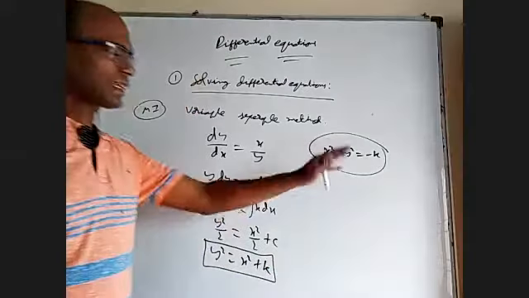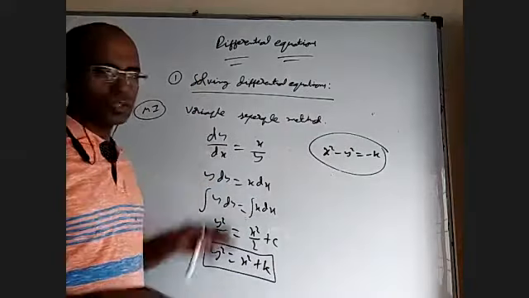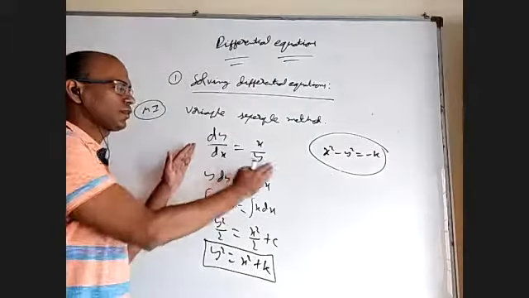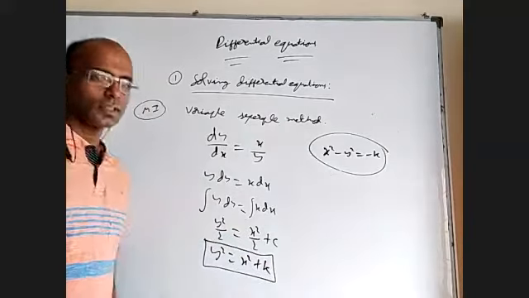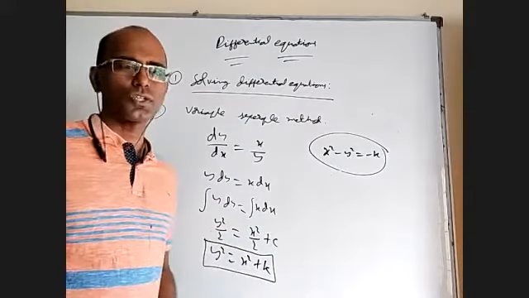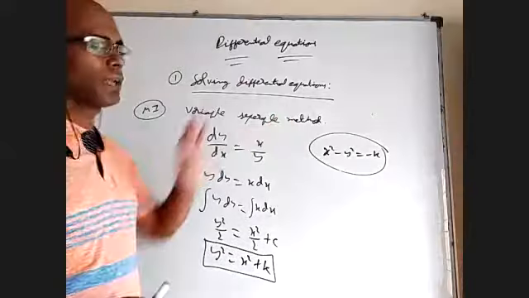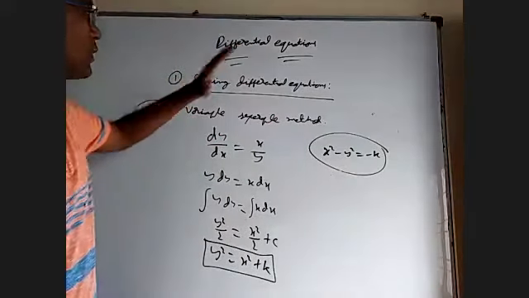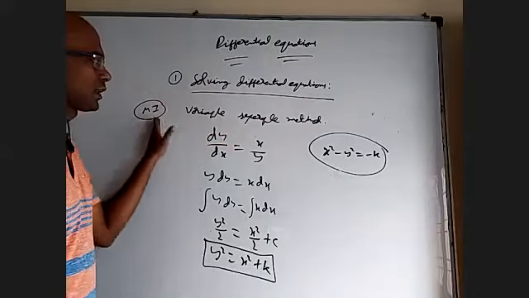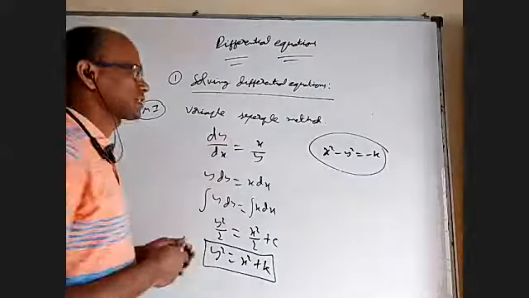Okay, that is secondary. The main point is how we solved it. Wherever dy is there, we brought all the y terms. Wherever dx is there, all the x terms, and then integrated. It's a very simple thing. Nobody has to teach you. We don't have to give any name like this, but the name tells you what to do. Just put a heading. Write this: solving differential equations, method 1, variable separable method. Just write this example.